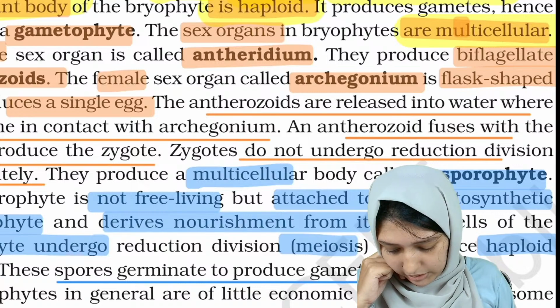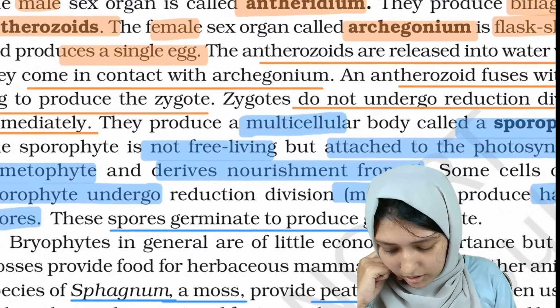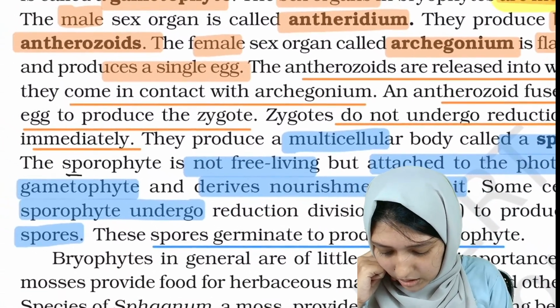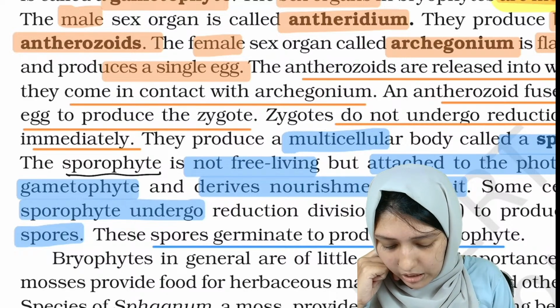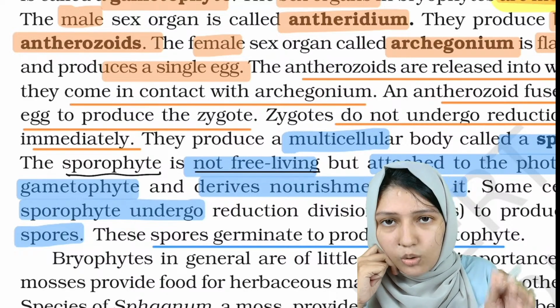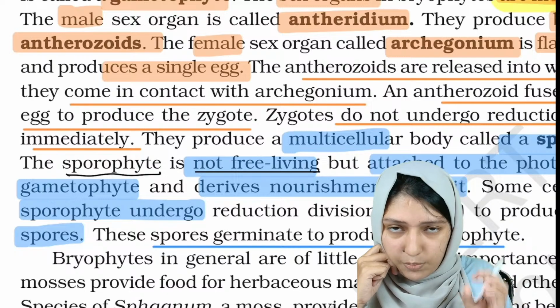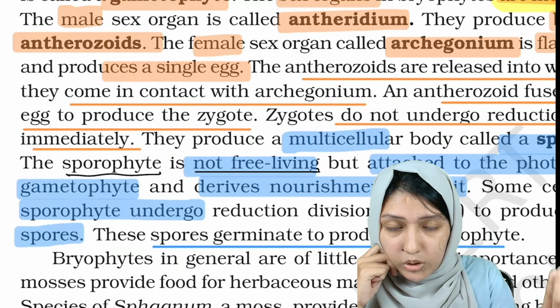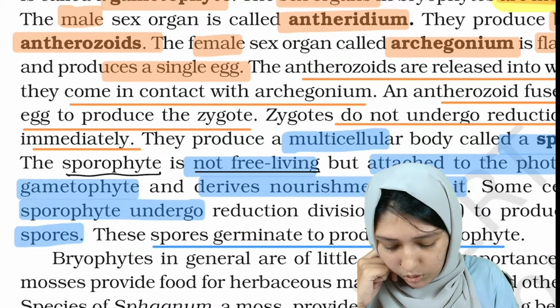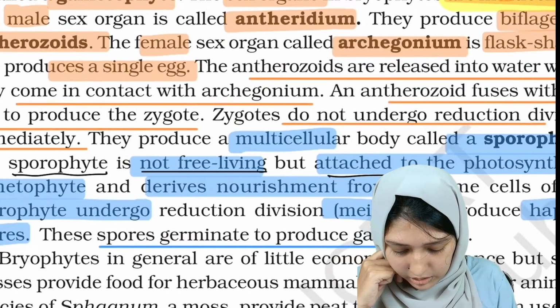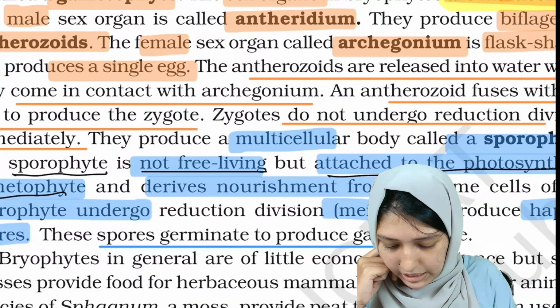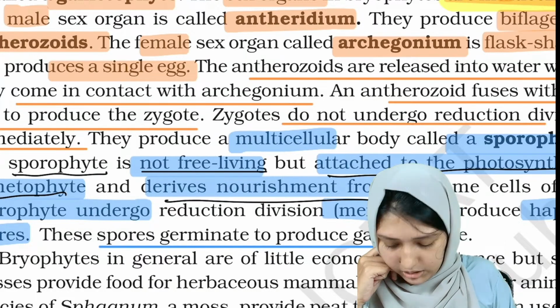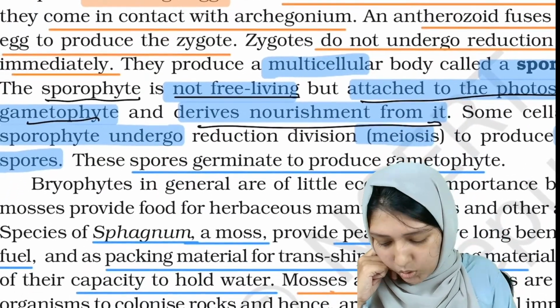And which is the main body part? It is haploid. Okay. And the point to be noted here is that the sporophyte in bryophytes is not free living. It is always attached to the gametophyte, the photosynthetic gametophyte, and derives nourishment from it. Whatever I underlined is the most important.